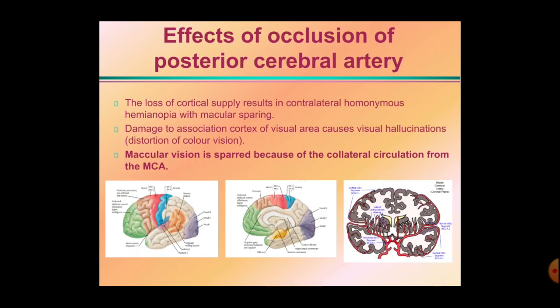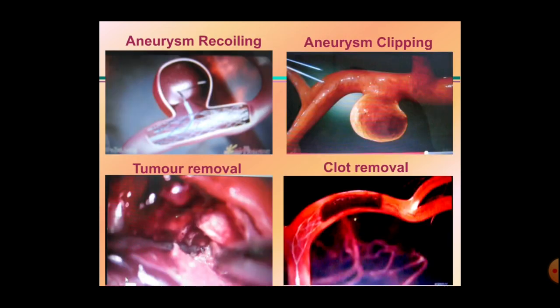Lastly, the effect of occlusion of the posterior cerebral artery. The loss of the cortical supply results in the contralateral homonymous hemianopia with macular sparing. The damage to the association cortex of the visual area causes visual hallucination, that is the distortion of color vision. The macular vision is spared due to the collateral circulation from the middle cerebral artery. So only the visual area will get affected. Rest of the area, that macular vision, is spared.